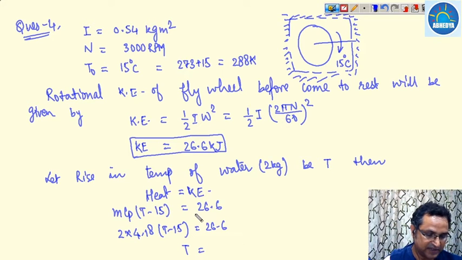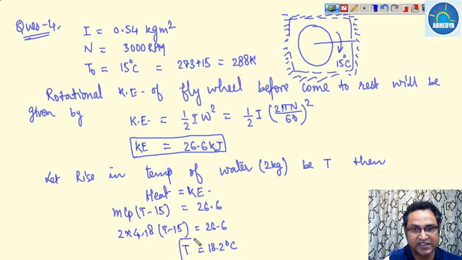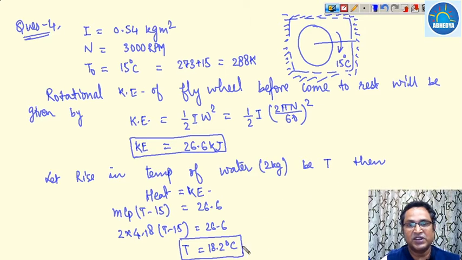The final temperature of water is 18.19, that comes to be 18.2 degree centigrade. So what is the rise in temperature? It is 18.2 minus 15, that is 3.2 degree centigrade. So the temperature of the water has been raised by 3.2 degree centigrade just because of the rotation of this flywheel.